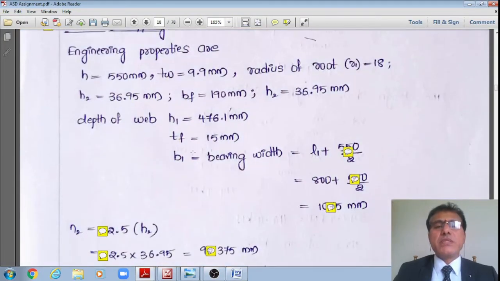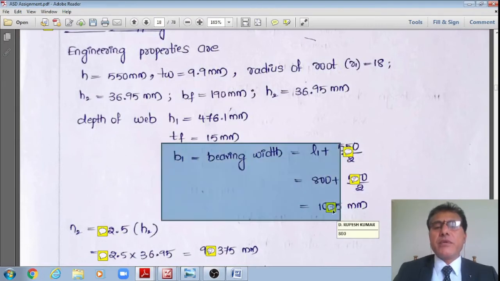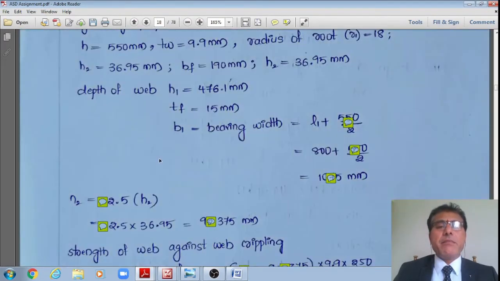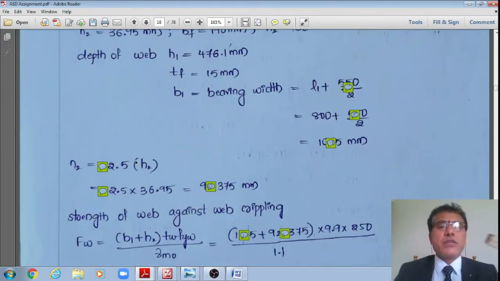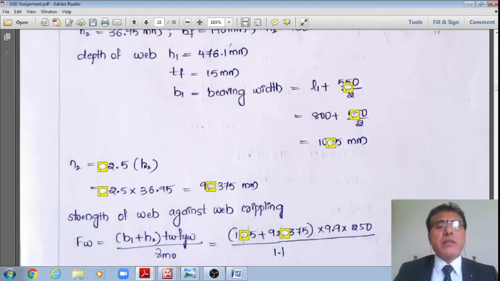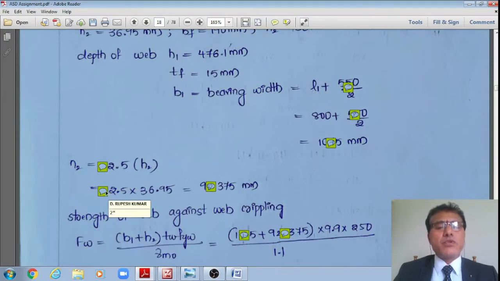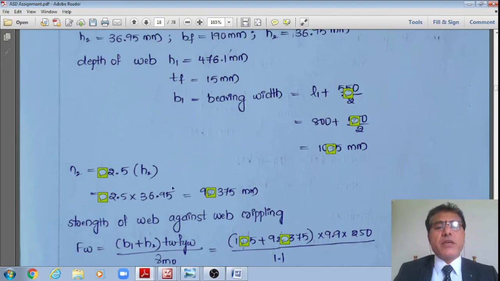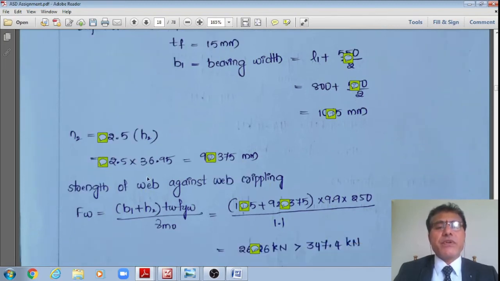Therefore, what I'll do now is that the bearing width is nothing but the 800 mm already shown in the figure, because the width of the base plate is equal to 800 mm, right? Therefore, what is n2? Because it is dispersing on two sides, it is 2 multiplied by 2.5 multiplied by H2. Substituting these numeric values, 2 multiplied by 2.5 multiplied by H2, where H2 is already noted down as 36.95, it works out to 184.75.